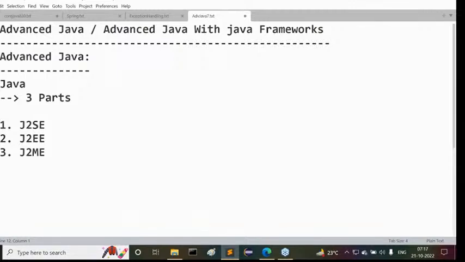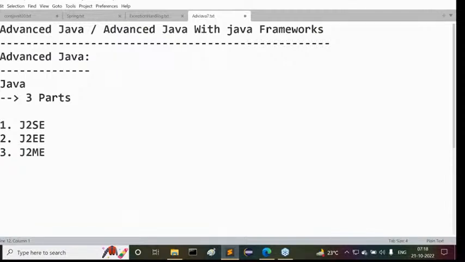Previously, people might have been aware of core Java, advanced Java, and J2EE as terminology. But from this point onwards, understand clearly that Java is not divided into core Java, advanced Java, and J2EE.